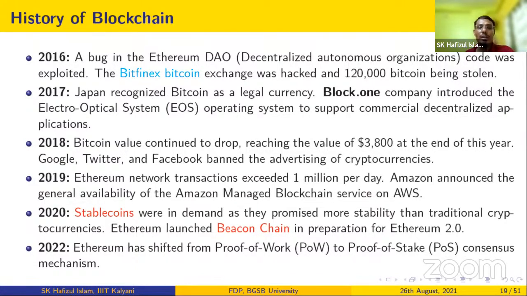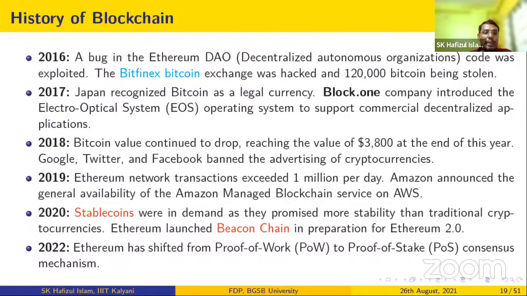In 2019, Ethereum network transactions exceeded 1 million per day, right? This is a huge amount of transactions. Amazon also announced the general availability of the Amazon Managed Blockchain service in their cloud computing service AWS. In 2020, stable coins were in demand as they promised more stability than the traditional cryptocurrencies. Ethereum launched the Beacon Chain in preparation for Ethereum 2.0, right?